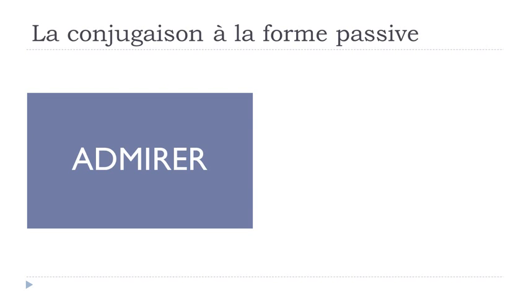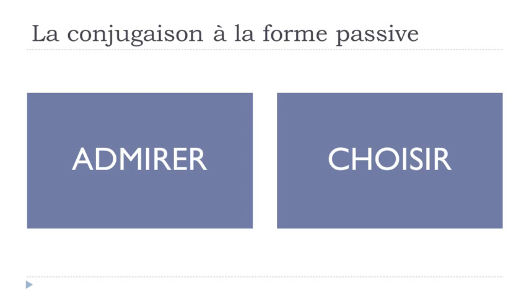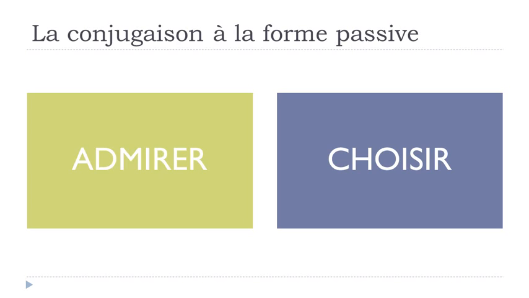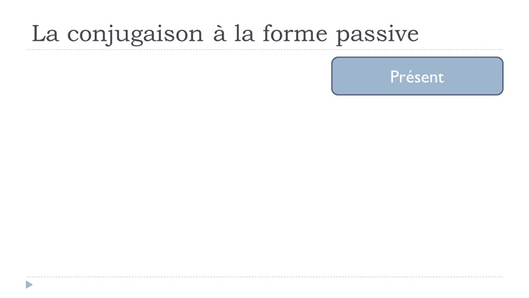The first one will be admirer, to admire. And then the second one will be choisir, to choose, okay? But as we change them to this forme passive, clearly it will be to be admired and to be chosen, okay? So let's see now, admirer.